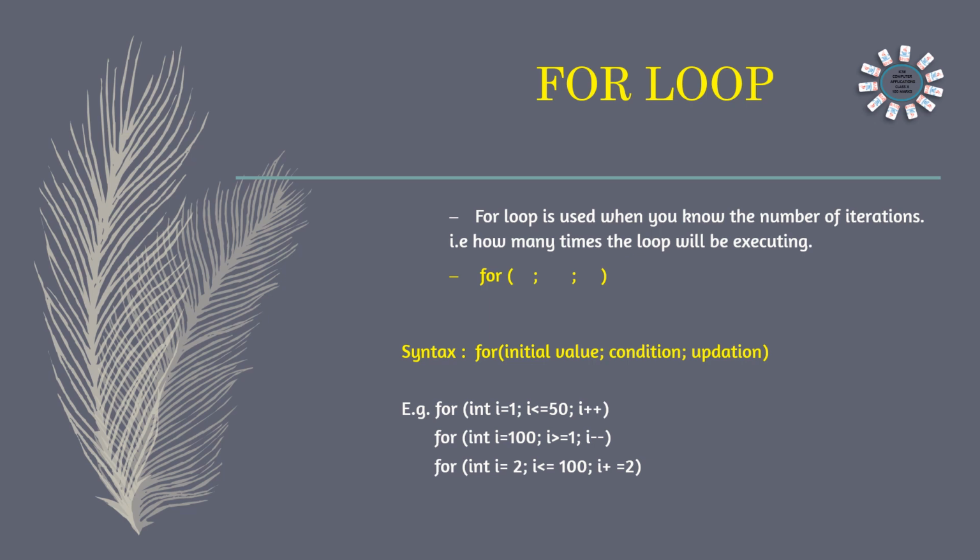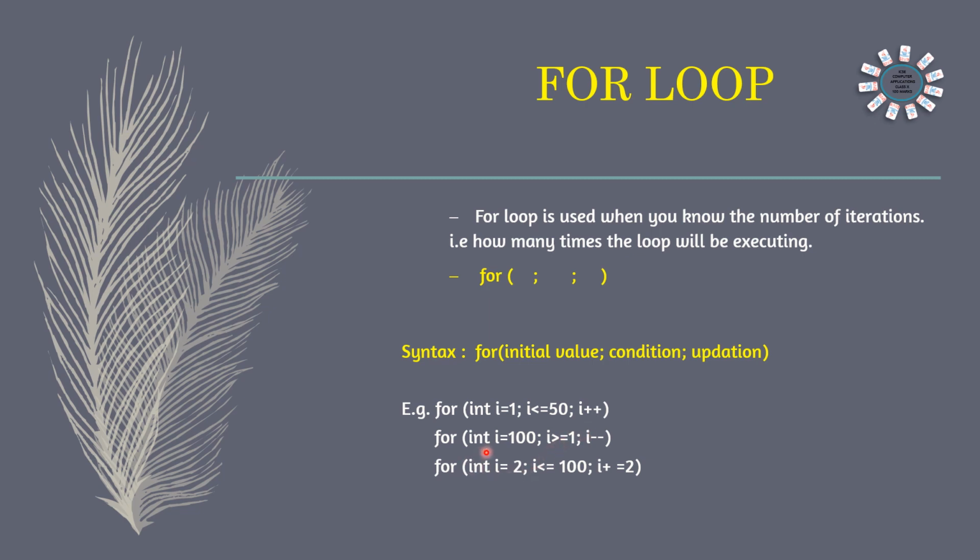the starting number is 1 and the ending number is 50. So here we can see int, we have to declare the variable. If we are using a variable, we have to declare it with the data type. So inside the for loop we can declare int i = 1; before the first semicolon, the initial value will be given. And then i <= 50, that is the condition, starting from 1 till 50, and for 1 to 50 it is i++, not i--. So this way we can write the first line of the for loop, and the body will come below that.